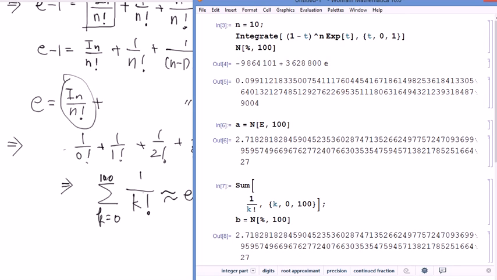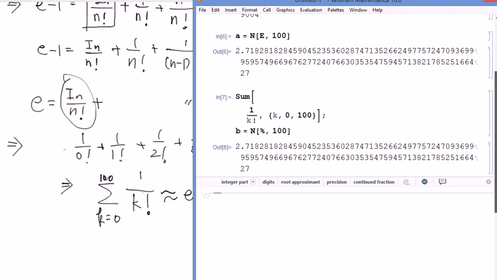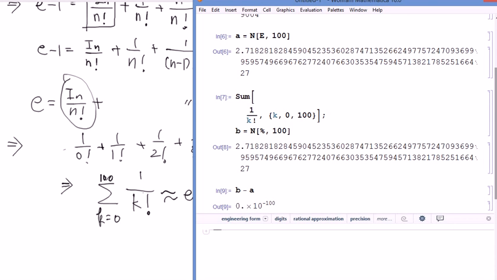You can see already a few digits are all correct. It gets harder to count how many digits match and all that. So the best way to compare is you subtract these two things, right? And see how many zeros show up. What does that mean? All first 100 digits are all the same. That's why you see 0 times 10 to the negative 100, right? So we got all of them right just by doing that, right?